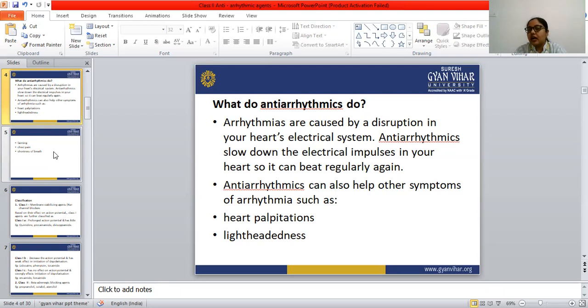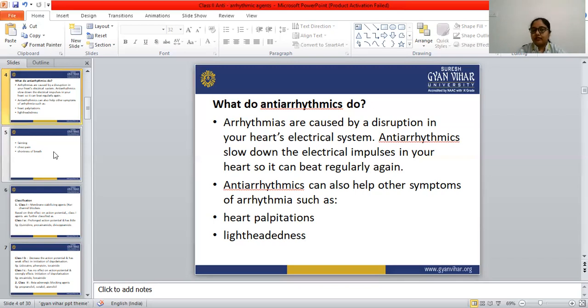That excited heart is settled down with the help of these antiarrhythmic agents, and these drugs affect electrical impulse conduction through the heart and the excitability of the heart. The electrical impulse in the heart is affected by these drugs, so that the heart and the electricity of the heart is regularized with the help of these antiarrhythmic drugs. This is all about the arrhythmias and the antiarrhythmic drugs.